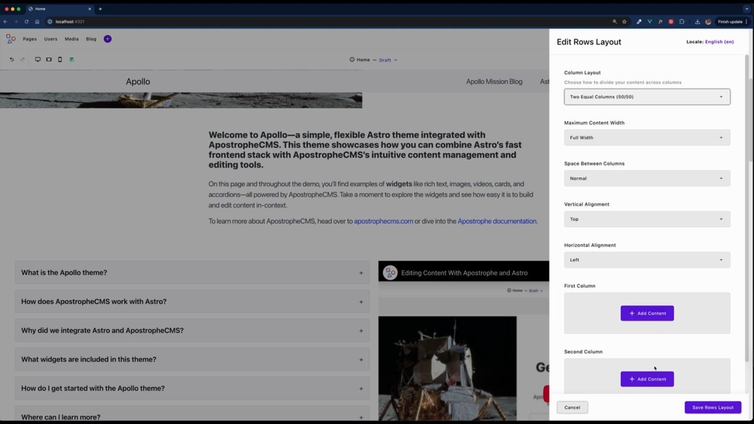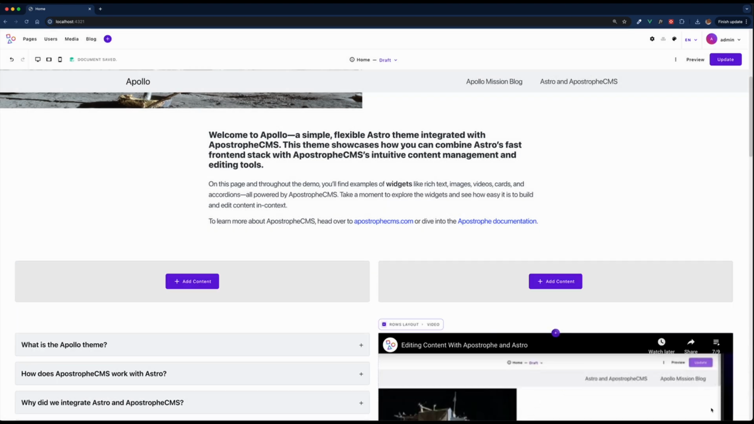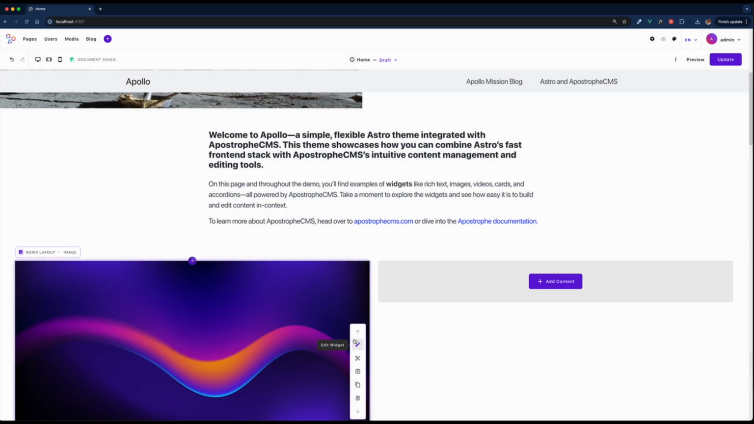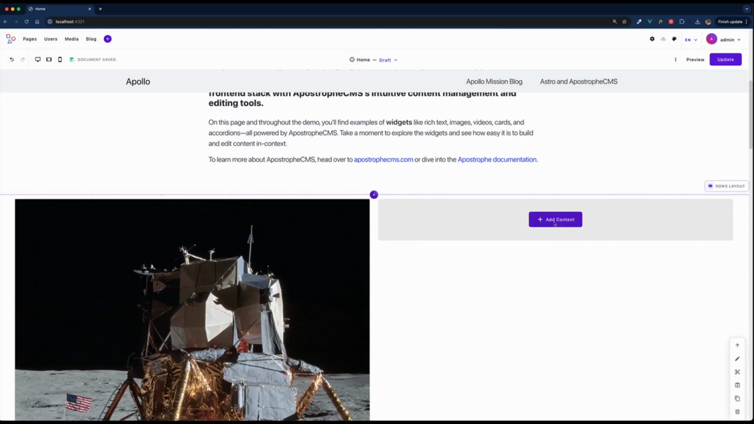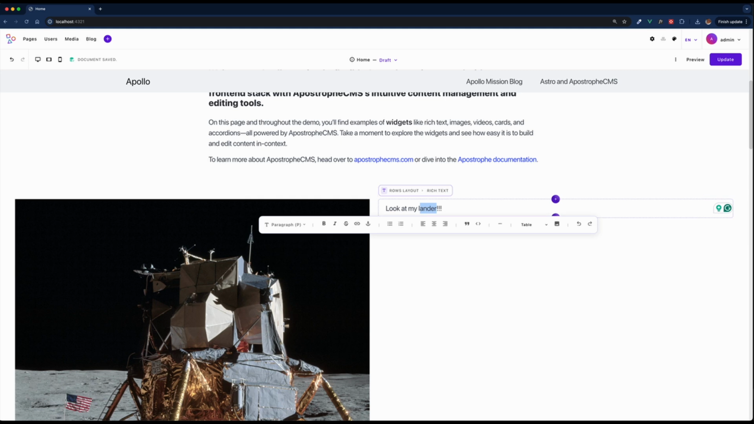If we want to, we can edit them directly here, or we can save this rows layout, and we can see what it's going to look like, basically the layout that it's going to have on the page. So this rows widget is just a way to contain additional area fields for additional widgets. And then we can go ahead and add an image into here, and then on the side, go ahead and add some rich text. Do whatever little editing we want to there.